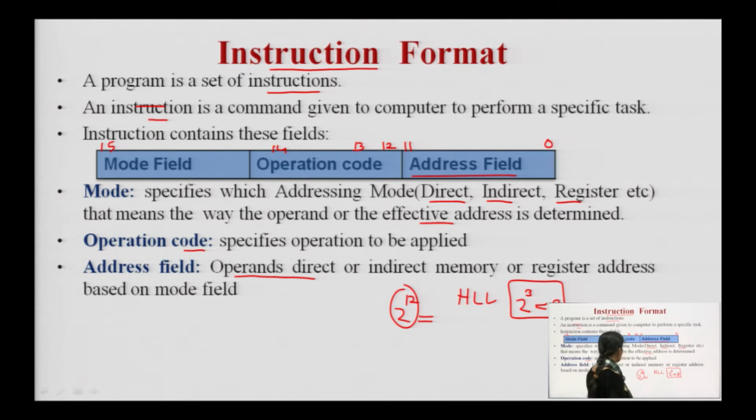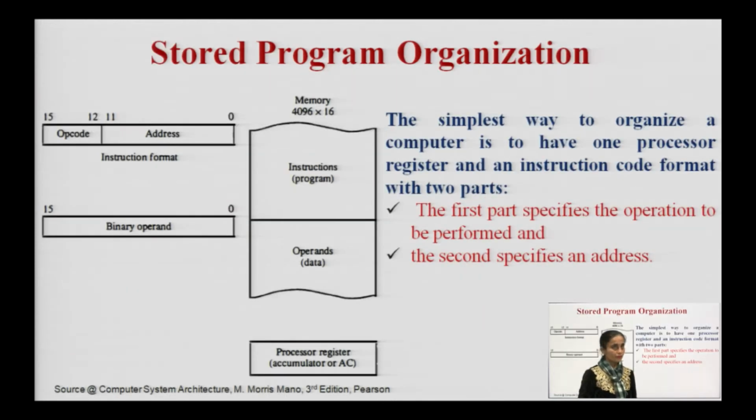So the operands, direct or indirect memory or register address, or the mode field. The maximum addresses, if I have 12 bits for my address, I can have 2 to the power 12 addresses for saving them. As I said in the previous slide, this is my instruction format, which is divided into 3 components.